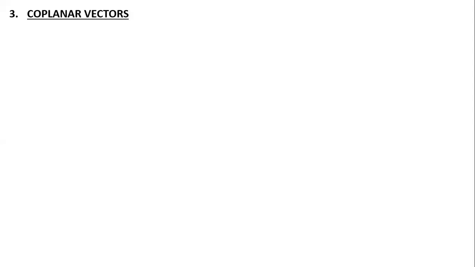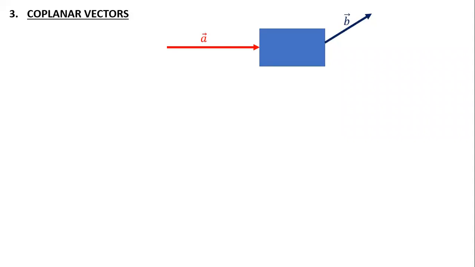Whenever I say coplanar, it means lying in one plane. I'm just taking another example. Say I'm taking a box. I'm again pushing that box towards right, and my friend is pulling that box in some other direction. So now the direction is not the same. It is not going to follow my direction, it is not going to follow my friend's direction, but yes, it is going to follow some third direction.